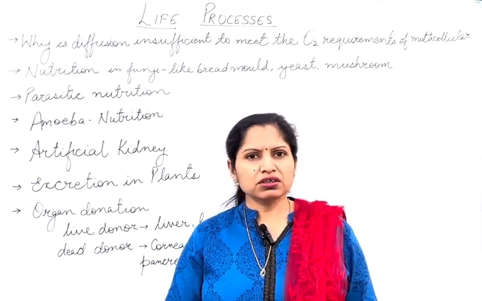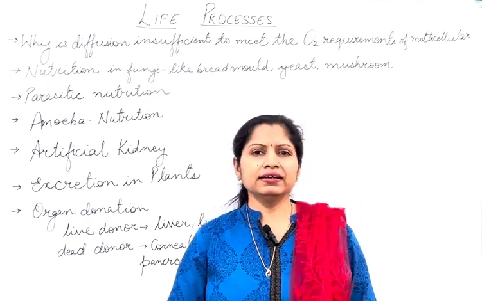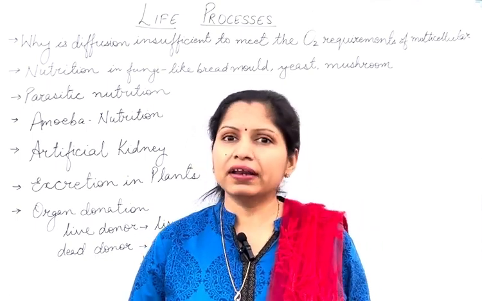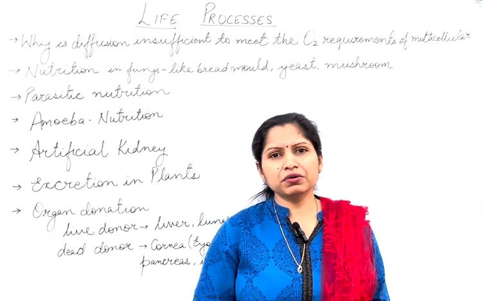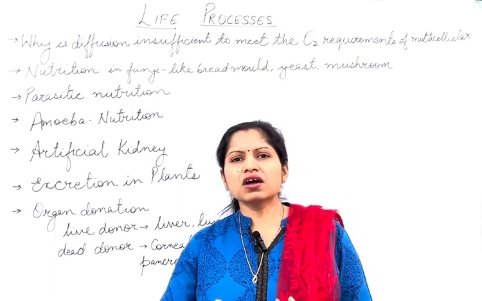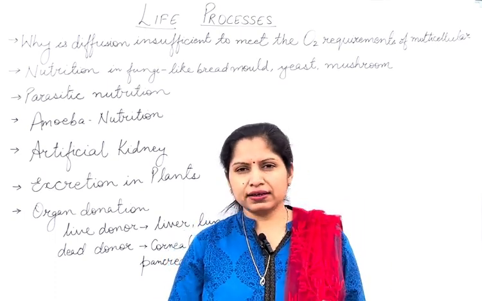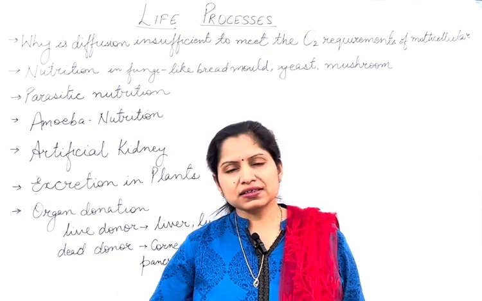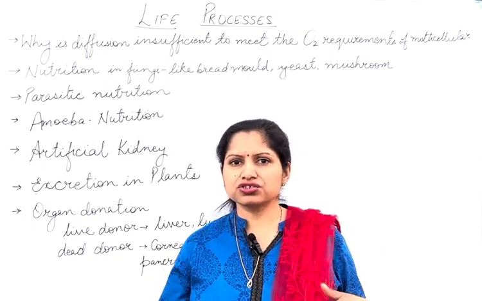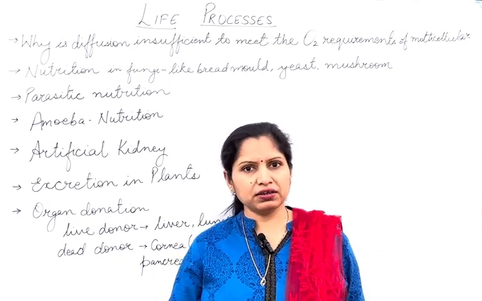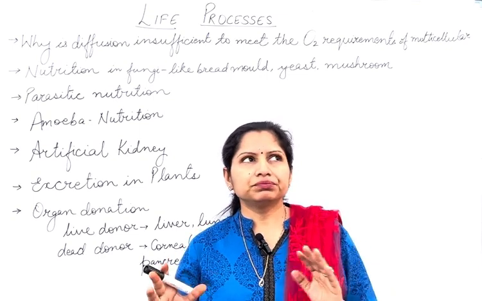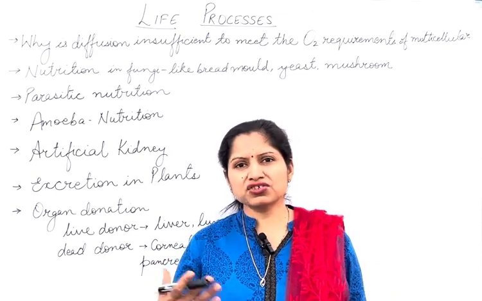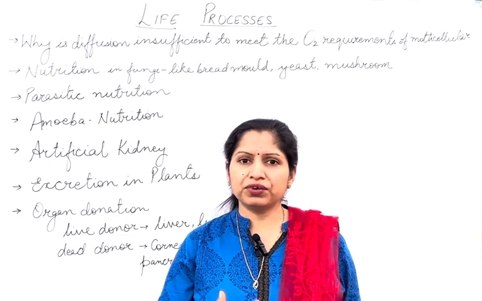There are some other organs that could be donated only by a dead person or a brain dead person. A brain dead person is one who is just about to die. The doctor has declared that the person is brain dead, but still the circulation and respiration could be maintained by a ventilator. You must have heard that sometimes people are on a ventilator.